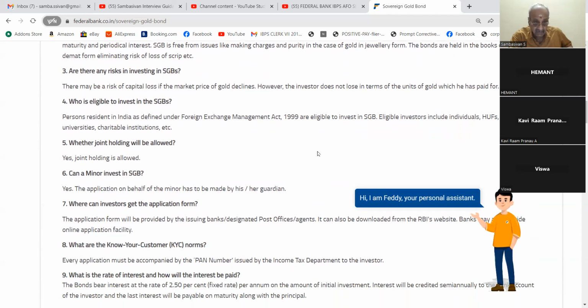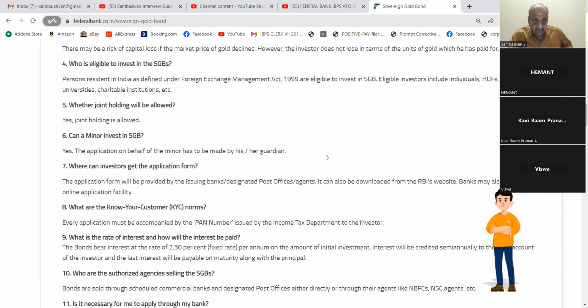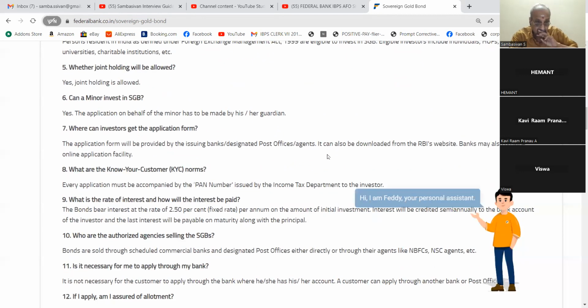5. Whether joint holding will be allowed? Yes, joint holding is allowed. 6. Can a minor invest in SGB? Yes, the application on behalf of a minor has to be made by his or her guardian. 7. Where can the investor get the application form? The application form will be provided by the issuing bank, designated post offices, and agents. It can also be downloaded from RBI's website.